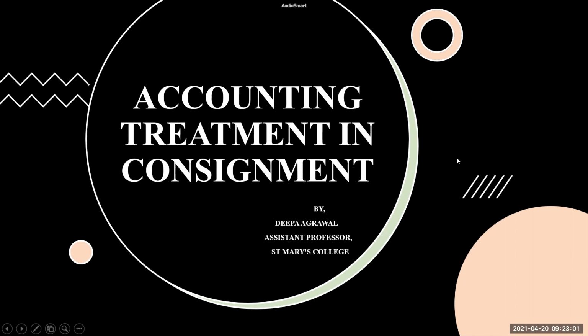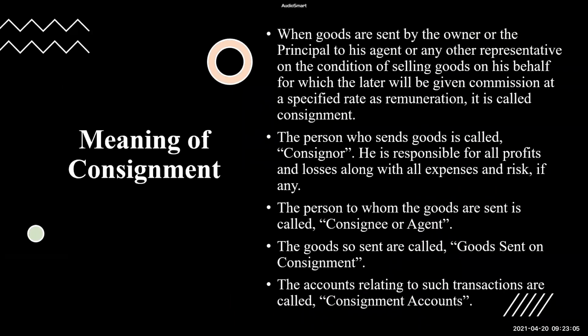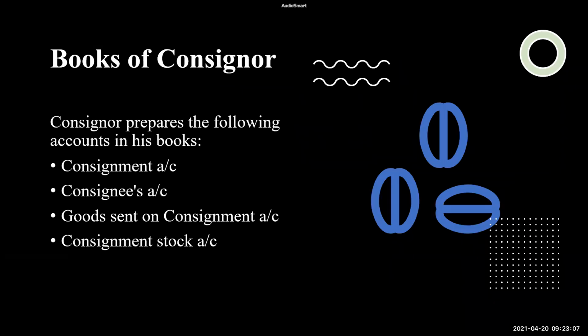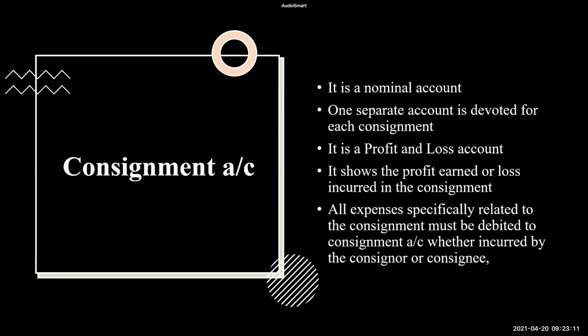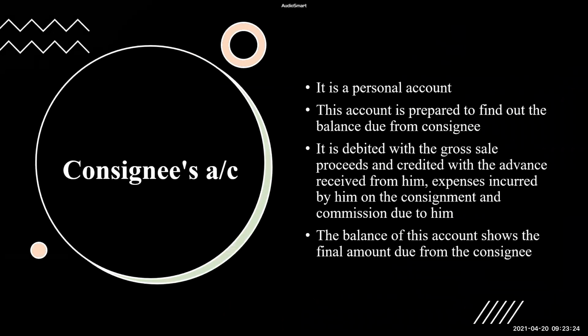So we have discussed the preparation of accounts yesterday, right? So we have looked into the meaning. We also looked into the consignor's book wherein he's preparing 4 accounts. So consignment account is a nominal account. All expenses and losses debited to the consignment will be debited in this account, and any income and gain, if any, will be credited.